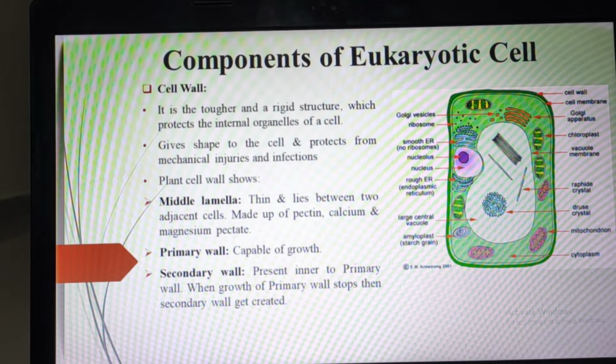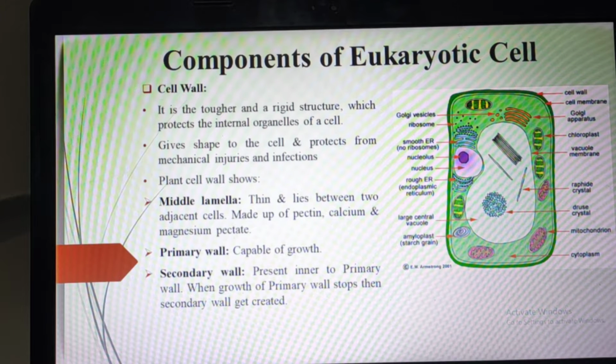You can see on the right side there is a diagram, and number one is the cell wall. This cell wall is only present in the plant cell. It is a very tough and rigid structure. Why is it tough and rigid? Because this cell wall protects all the internal organs of the cell. That's why it has a tough and rigid structure.